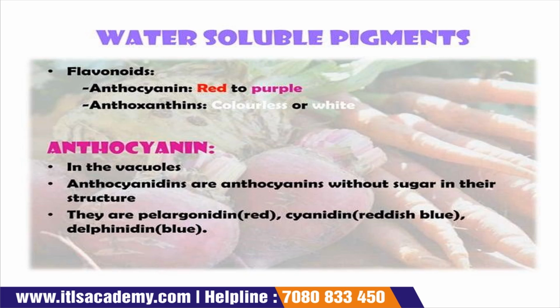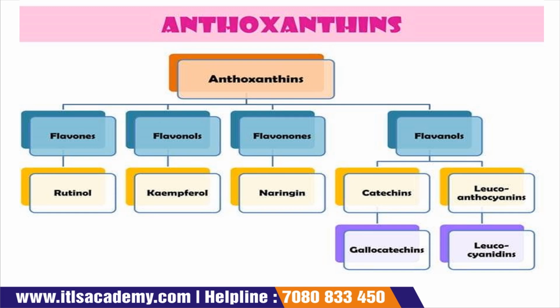They are pelargonidin, which gives a red color, cyanidin, which gives a reddish blue color, and delphinidin, which gives a blue color. They are pigments.